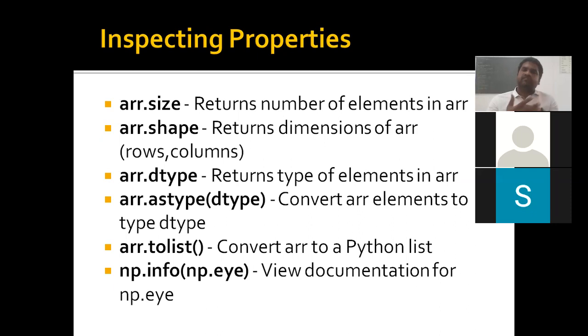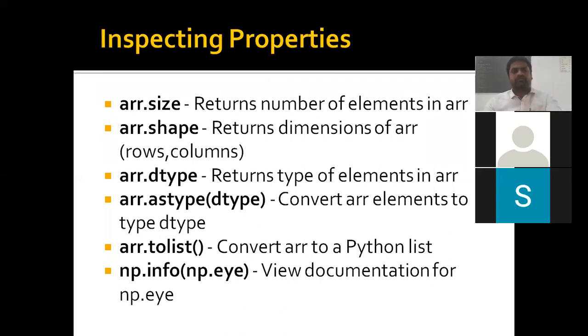Okay. And the next is info. Info is a method which is used to show the entire documentation of your function, whatever the function you have. Let's say np.info, whatever the object you are passing, it's going to show the entire documentation. For np.eye, whatever the syntax representation, what are the values it has, the entire documentation will be shown by using the info function.